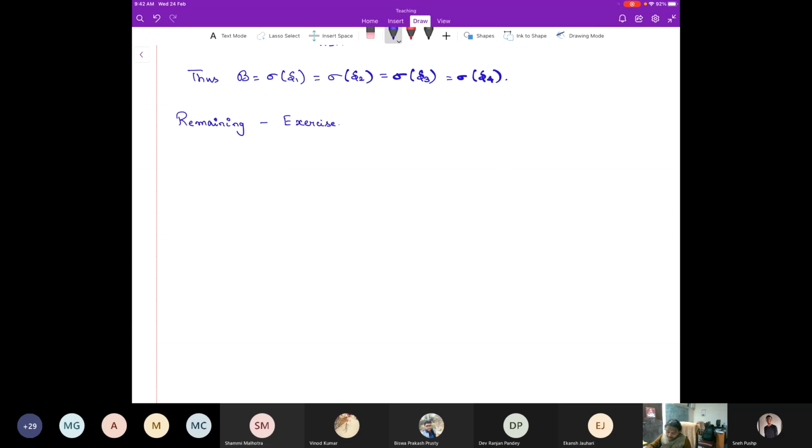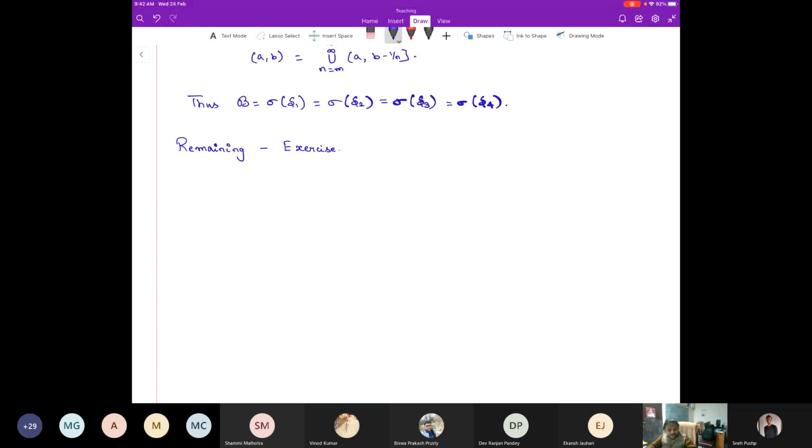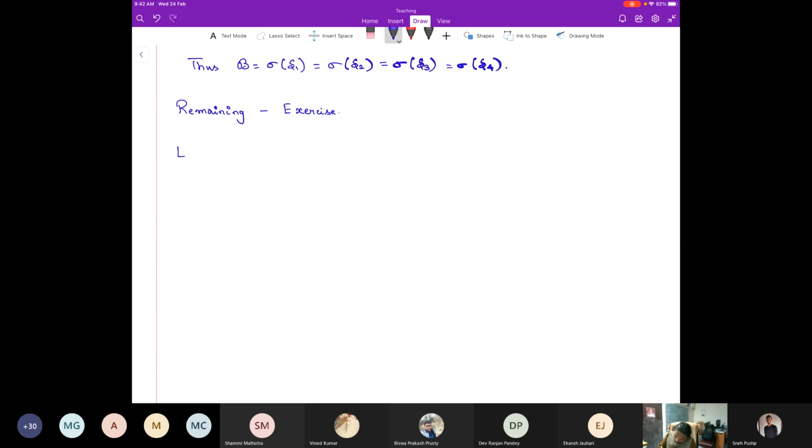I thought I'd be able to prove the so-called monotone class lemma, but I don't think I'll be able to even define it. Just two lectures before, when we did Lebesgue measurable sets, we did something, especially when we wanted to show that it is closed under countable union. So I'm going to write the same thing in the form of a lemma. The proof is more or less the same.